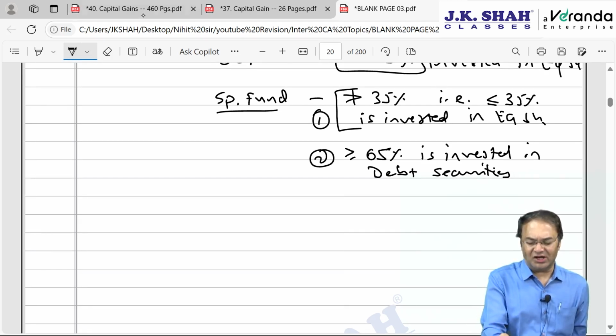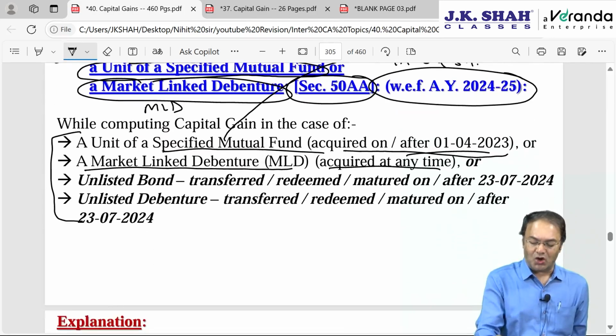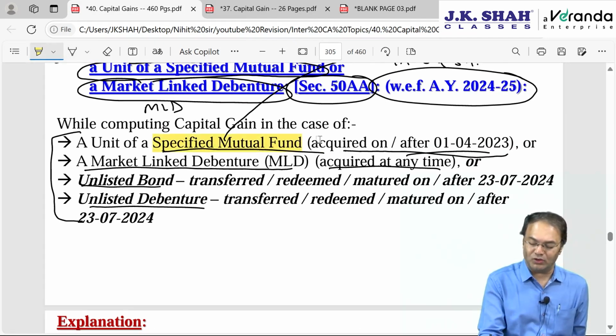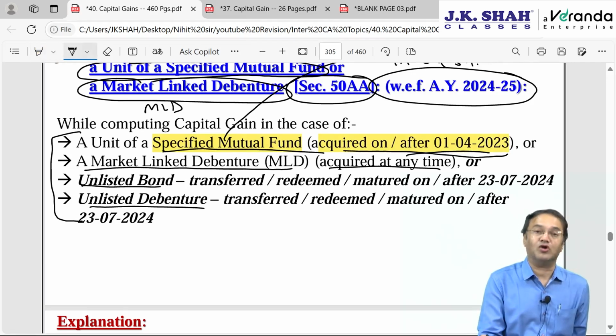which is same as earlier definition but slightly changed. Okay, and the next item, two items added, unlisted bonds and unlisted debentures acquired at any time. Acquired at any time, the date of acquisition matters only for the purpose of specified mutual fund units which should have been acquired on or after 1st April 23.